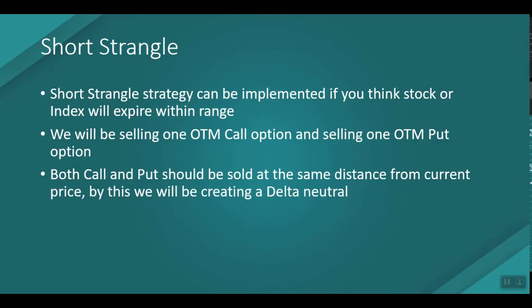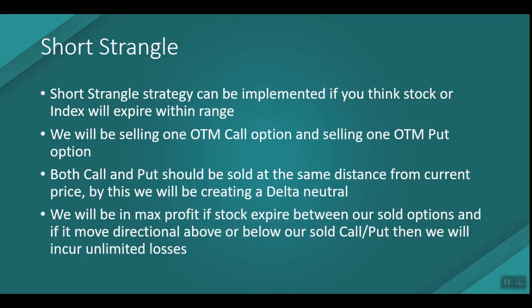If you have any doubts regarding delta neutral, we'll create a new video for this as well. For now, understand that the short strangle strategy is a delta neutral strategy if you are selling the OTM call and put at the same distances from the underlying price. We'll be at max profit if the stock expires between our sold options, and if it moves directionally above or below our sold call or put respectively, then we'll incur unlimited losses.